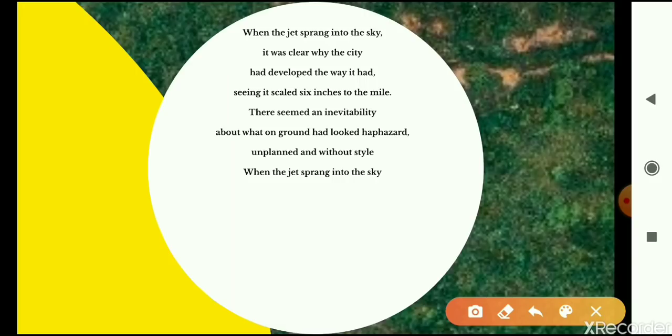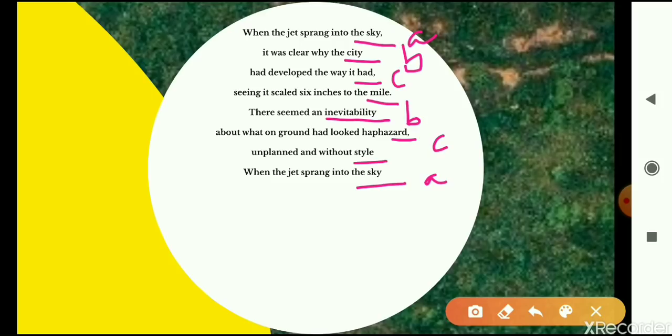Diction means the kind of words that the poet chooses to use in their poetry to make it more effective. Now, rhyme scheme is the pattern of rhyme of the words that occur at the end of each line or of the verse, right? Let's look at the words with which these lines end. Sky rhymes with sky, it's the same word, so we can code it as AA. City rhymes with inevitability, so B. Had rhymes with haphazard, so C. And mile rhymes with style, so D.